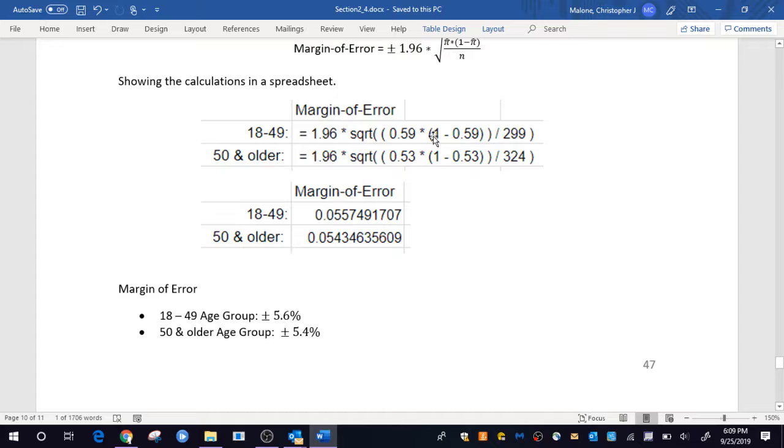Okay, so that's the easy way to compute these margin of error quantities. You can obviously do it on your phone as well, but if I need to do one or more of these, I just usually drop it into a spreadsheet and just use the spreadsheet as my calculator, I guess. So these are the margin of error quantities.